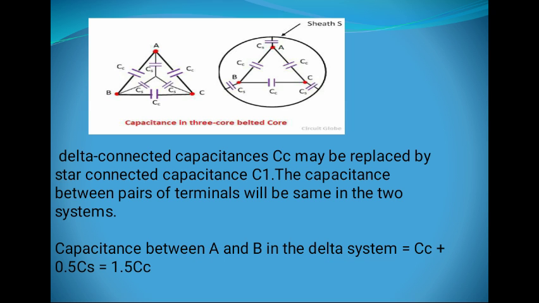There are some connections and equivalent values of capacitance across the points. The figure shows capacitance in a 3 core belted cable. So the capacitance between points AB in delta system is Cc plus 0.5 of Cs.